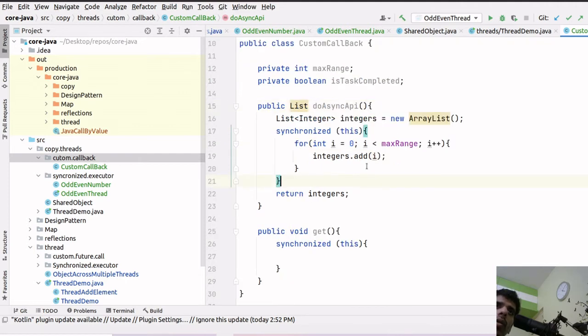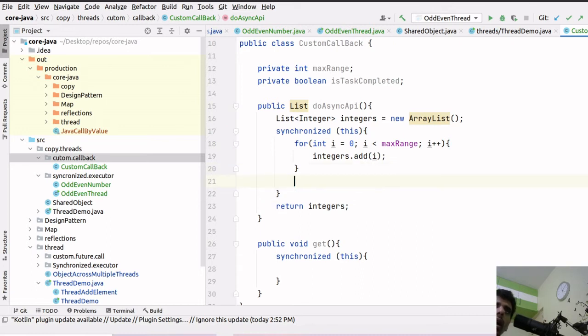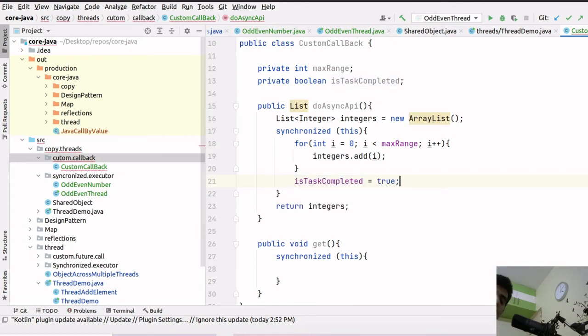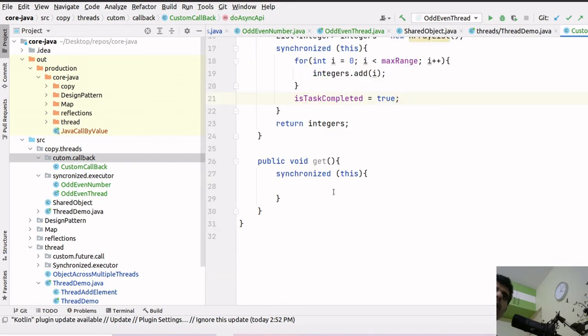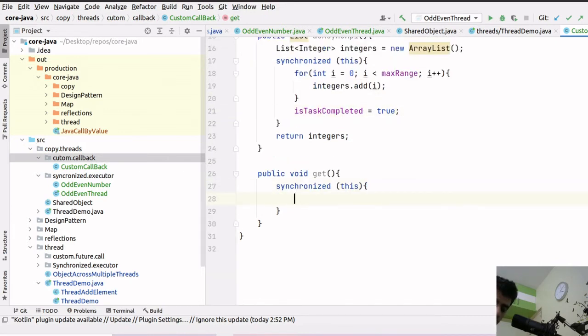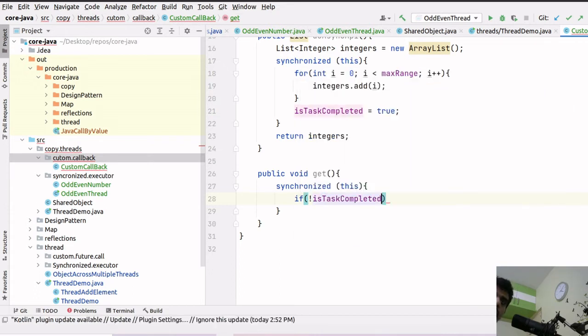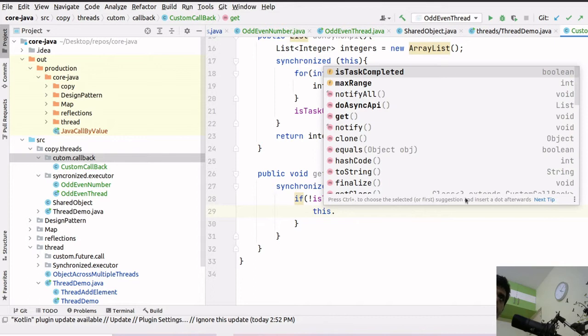Now after this task is completed, I can write here is task completed equals to true, right? And here I can write the same condition: if is task completed is false, means the task is not completed, I will ask this to wait.